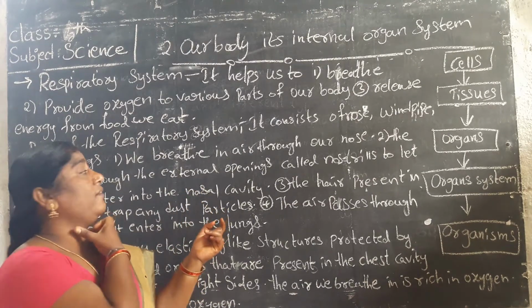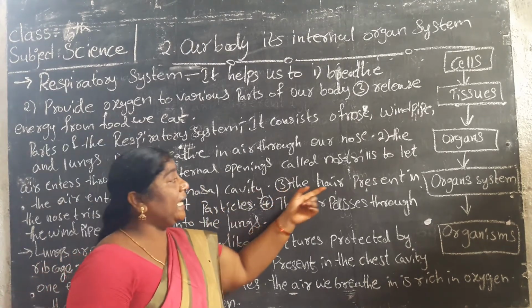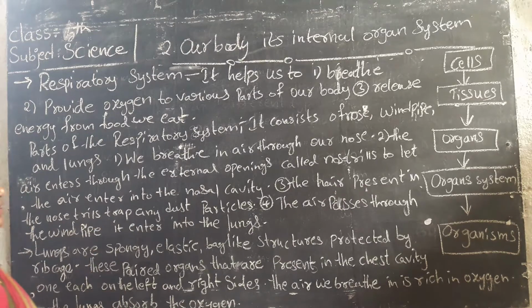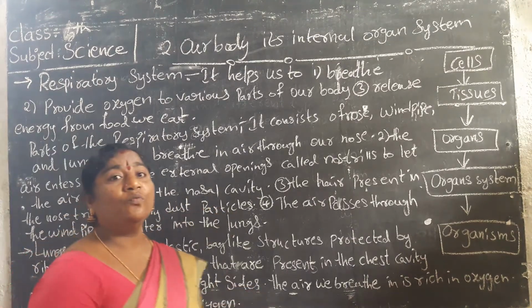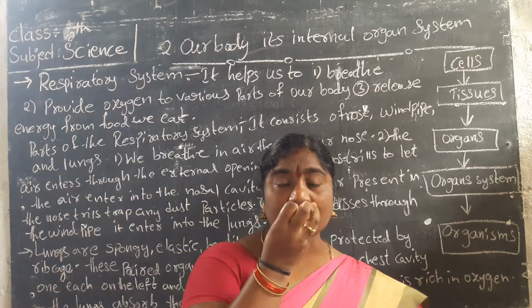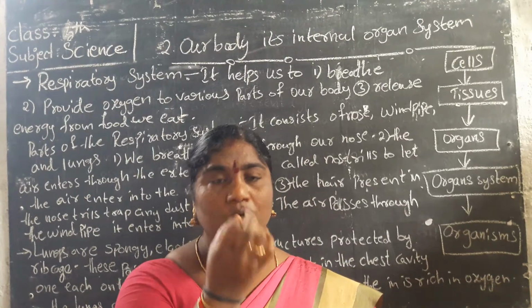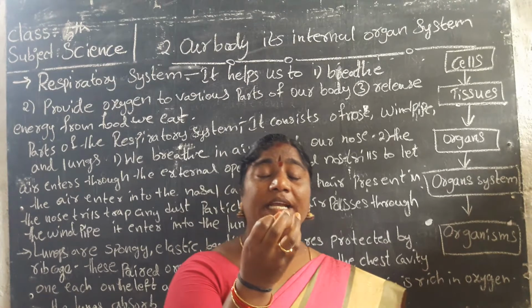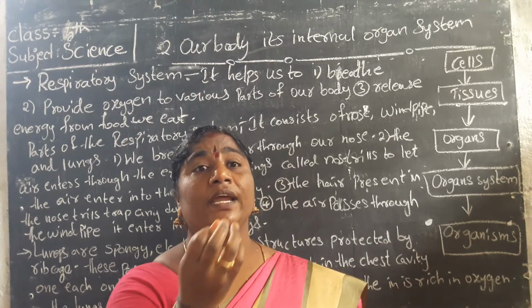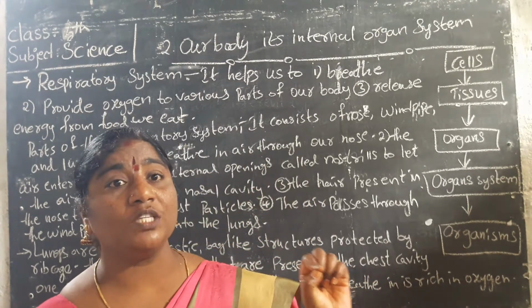In the nasal cavity, the nose hair present in the nostrils traps any dust particles. When the air enters the nostrils, these holes are called nostrils. At the opening of the nose where it enters the nostrils, there are small hairs.